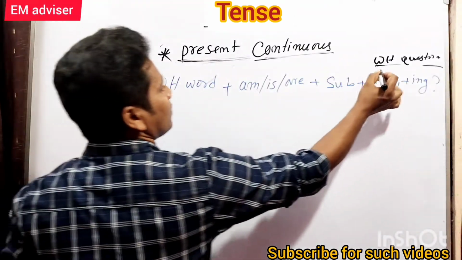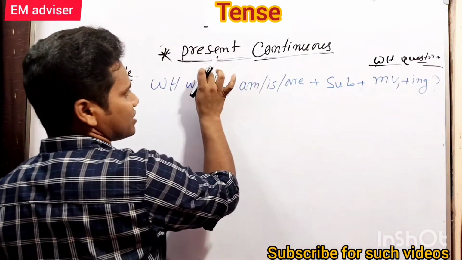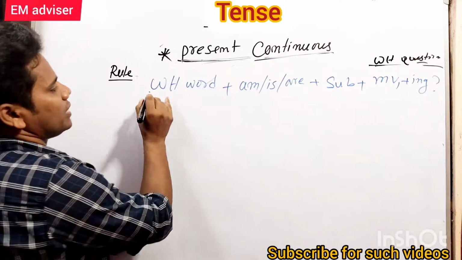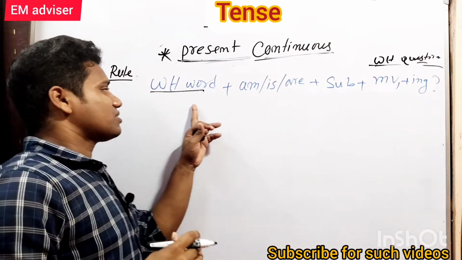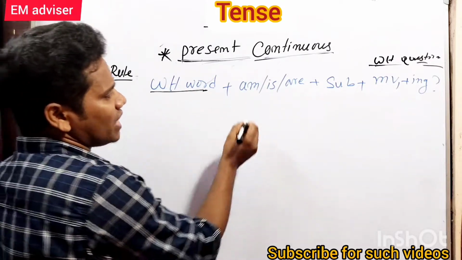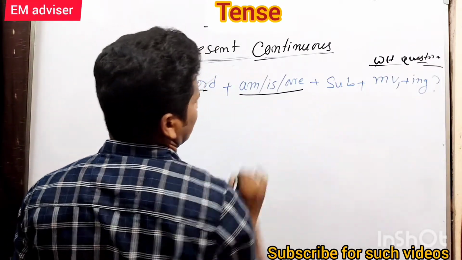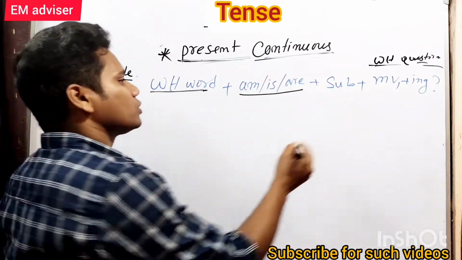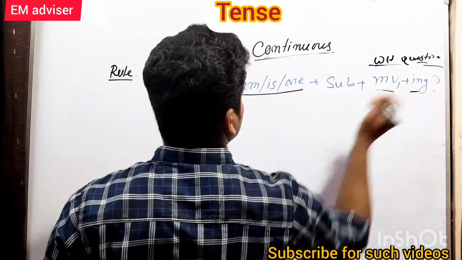Next, we will learn the WH question of present continuous tense. The structure: at first the WH word, which depends on the meaning, then am, is, or are, which depends on the subject, and also the main verb plus ing.